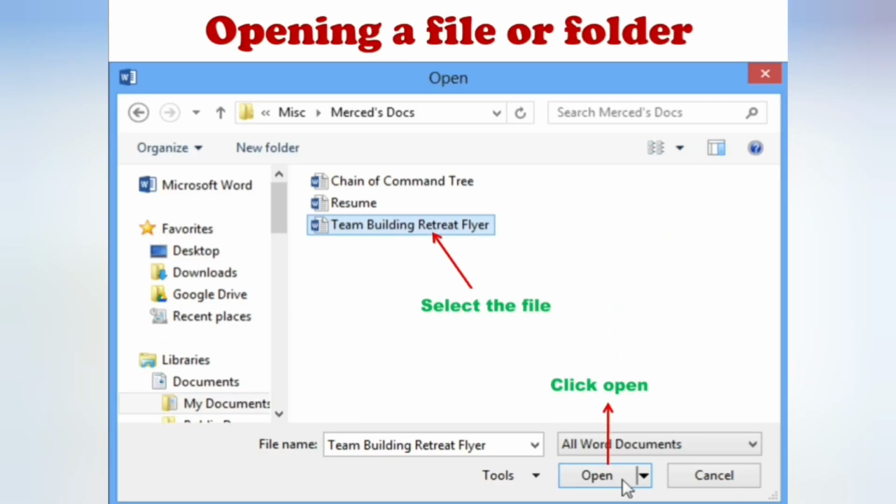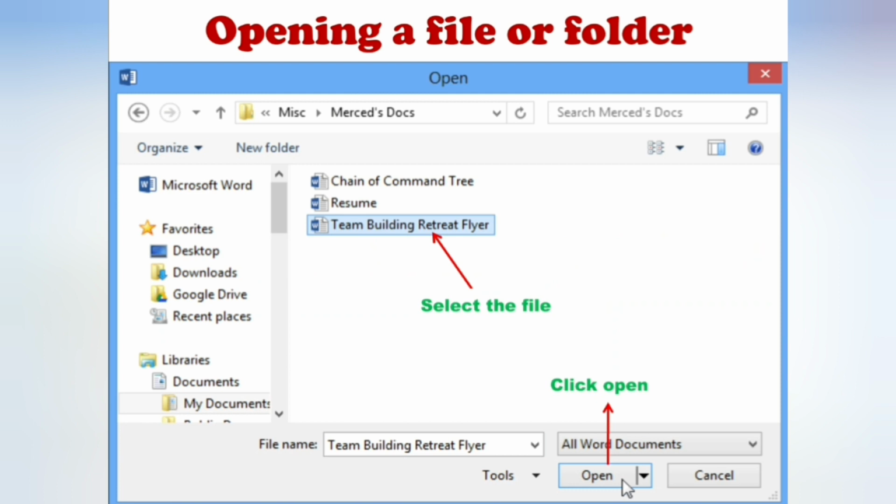Our next topic is opening a file or a folder. To open a file or folder, we have two methods. The first method is select the file and click Open.